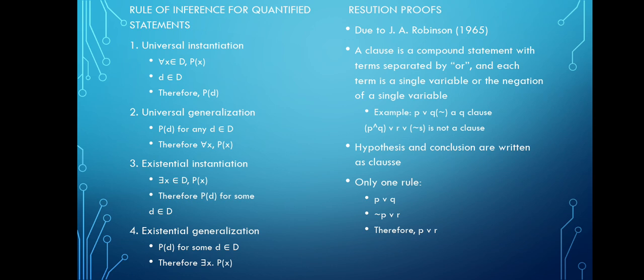P and Q or R or not S is not a clause. Hypothesis and conclusion are written as clauses. There is only one rule: P or Q, not P or R, therefore Q or R.